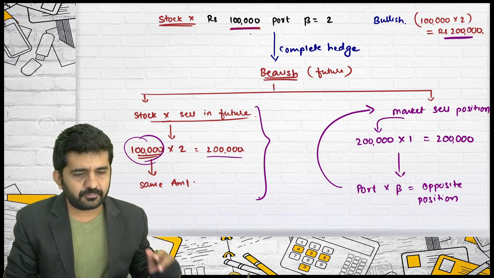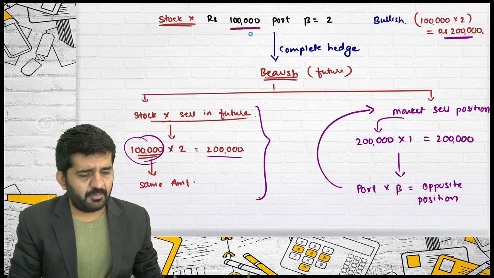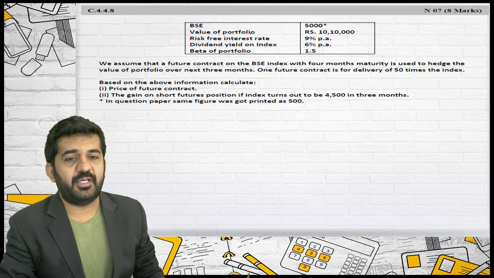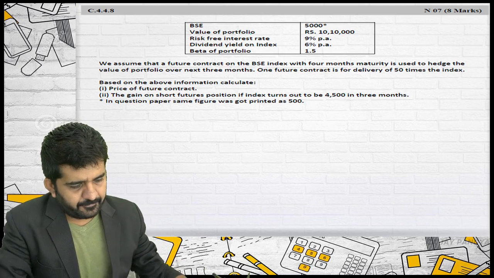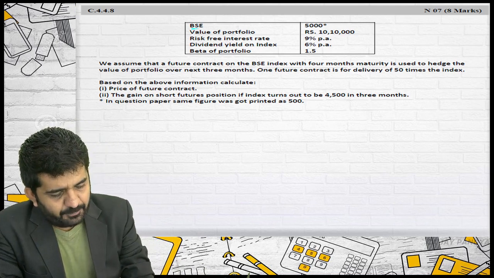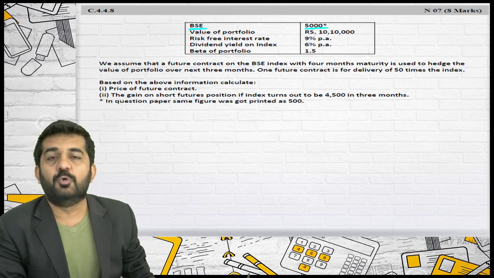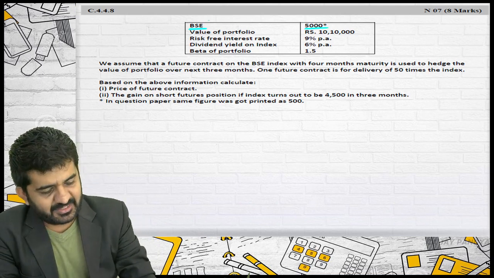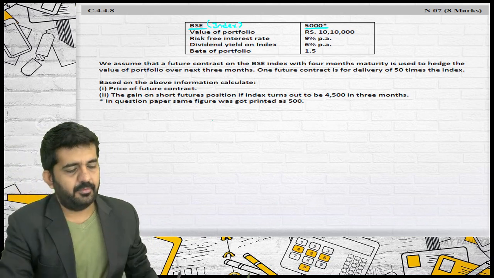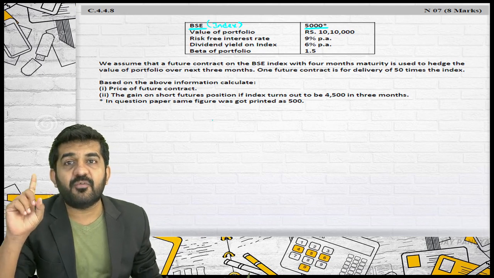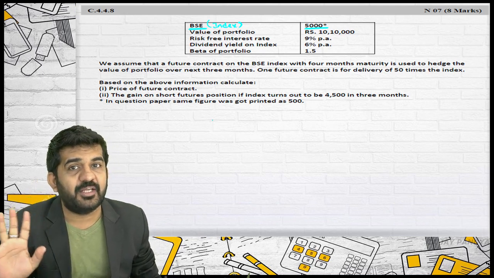Is it alright? We are going for some of the questions of hedging, and we are continuing with some of the questions. This question is 4.4.8, somewhat interesting. BSE, Bombay Stock Exchange, is right now at 5,000. You might take this as index. Is it correct? Actually it is exchange, but we are taking index. Is it correct? Please try to understand the future index is not 5,000.